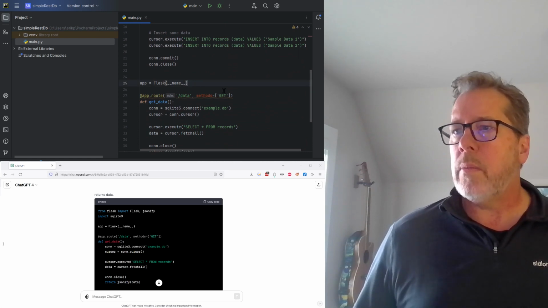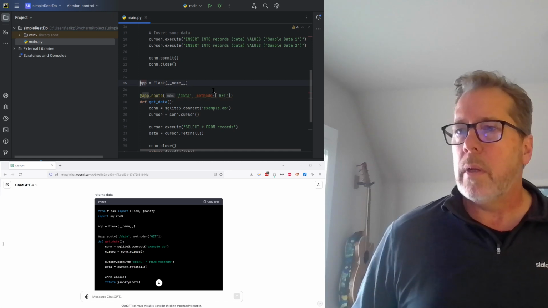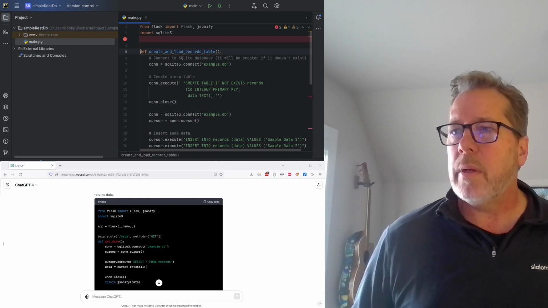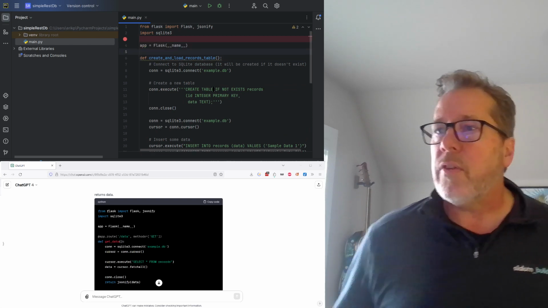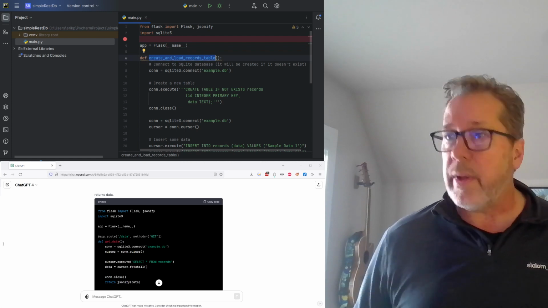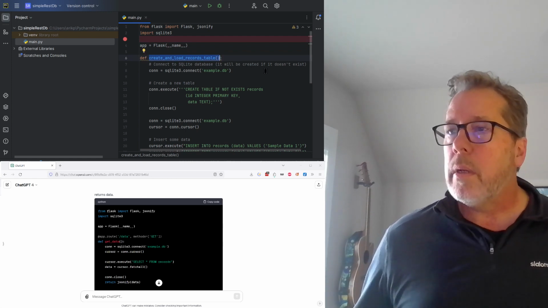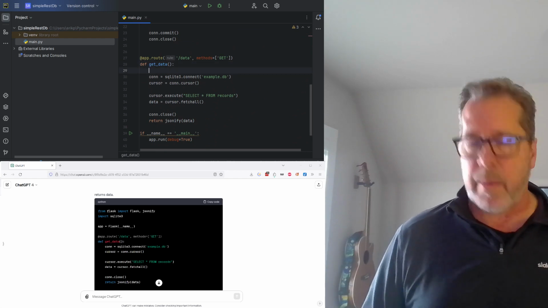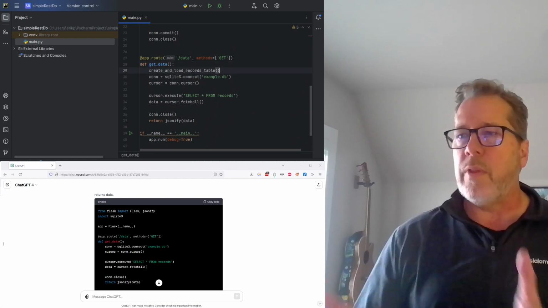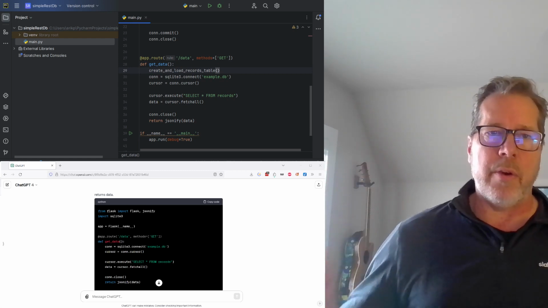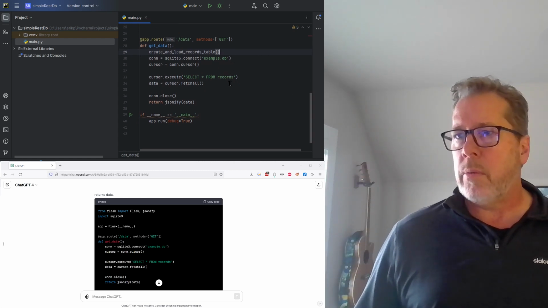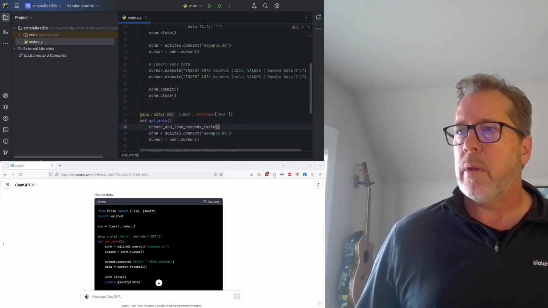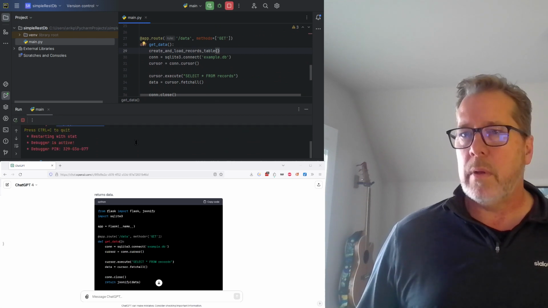Okay, I think the rest of this will work. I think this app directive, if I recall correctly, should be at the top. Since I created this, we're going to have to actually call it. And this is a toy example, right? You would never create your database and populate it as part of your get method. So we're going to assume that this already exists, but this is just so we have some data to return. So let's see. This looks like it might run as it is. Fire it off.